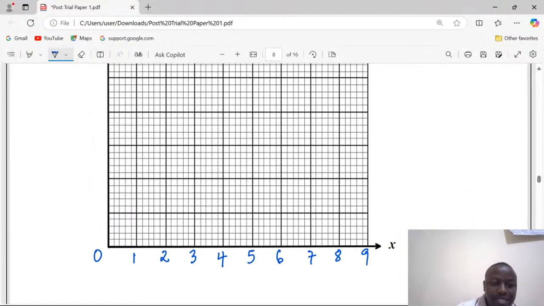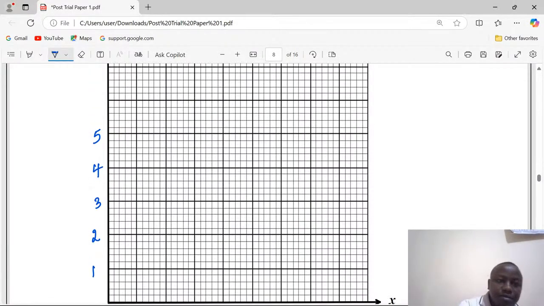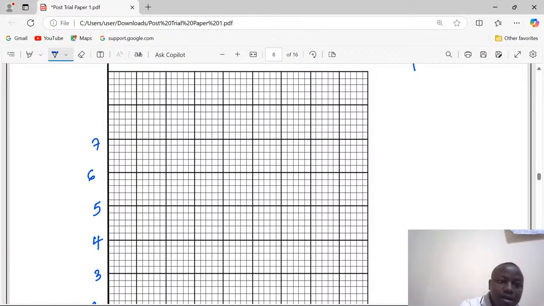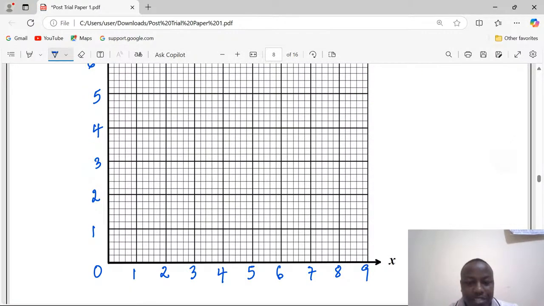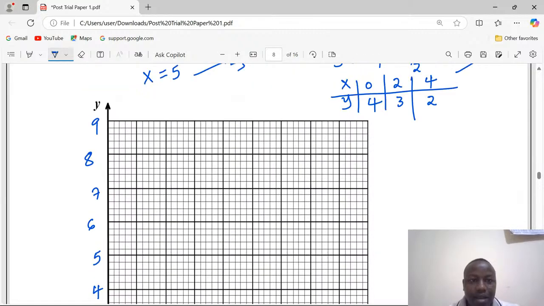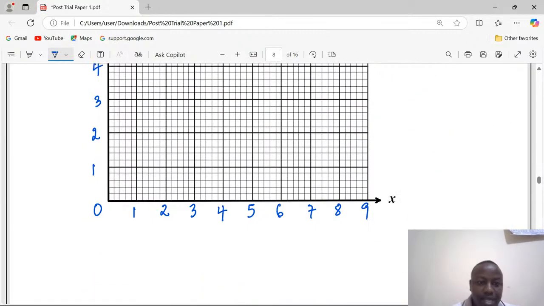Then on the other axis, I use the same: 1, 2, 3, 4, 5, 6, 7, 8, 9.